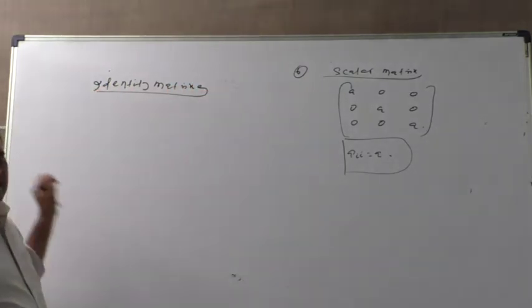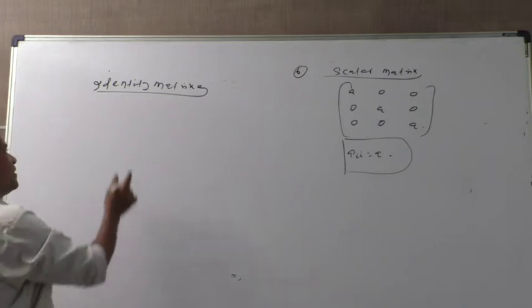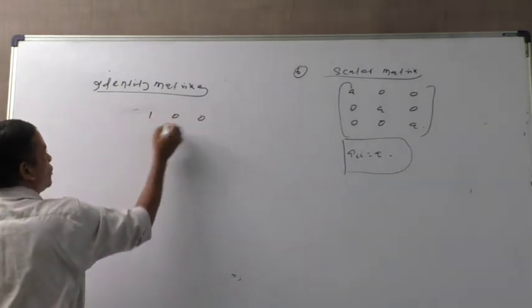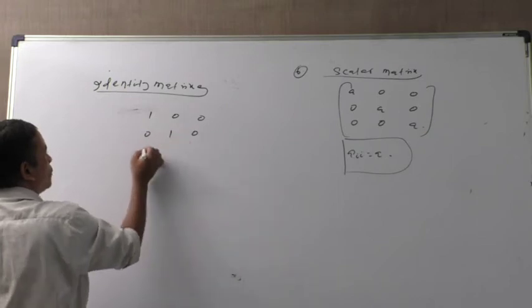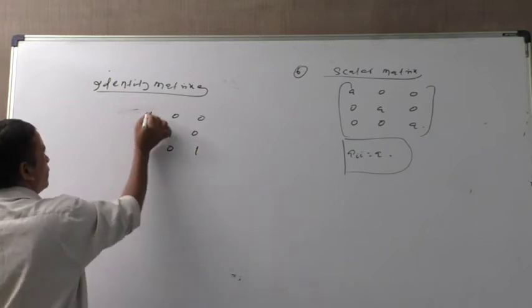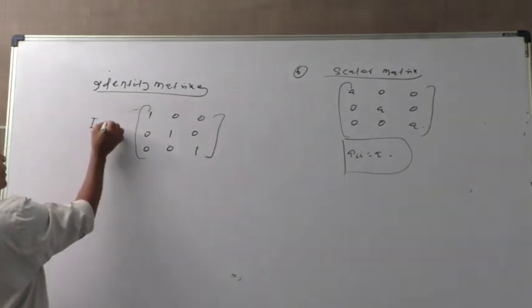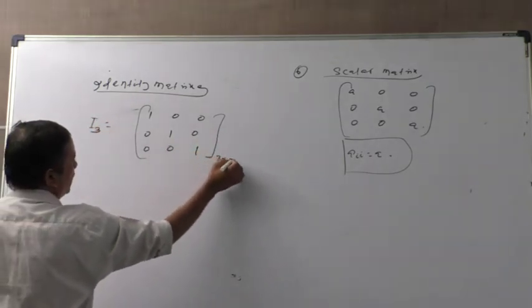What is the identity matrix? The identity matrix is 1 0 0, 0 1 0, 0 0 1. That is I3. It is called I3 because its order is 3. That is the 3 cross 3 identity matrix, I3.